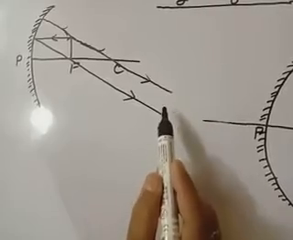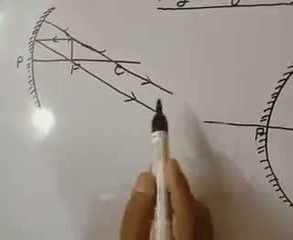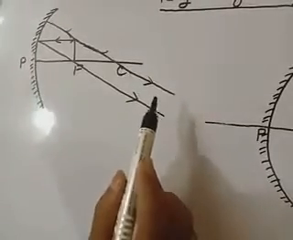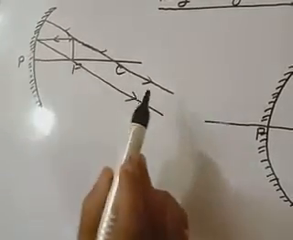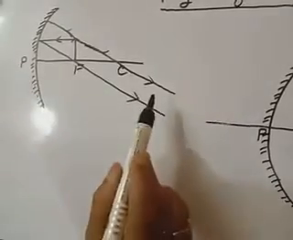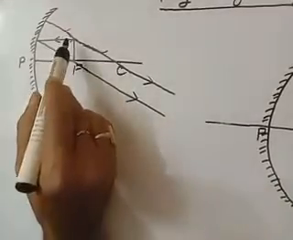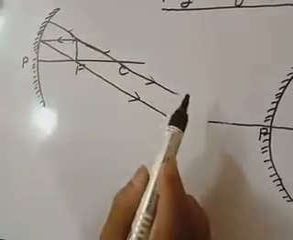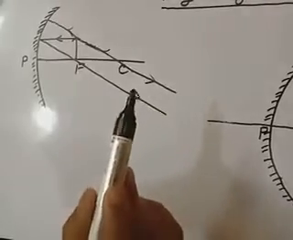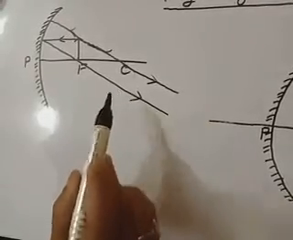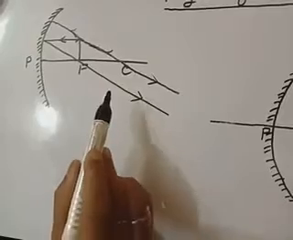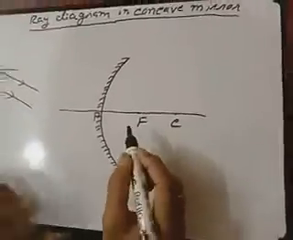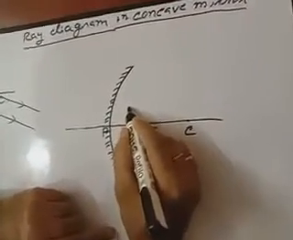We cannot see whether it is erect or inverted, but since in the concave mirror all real images are inverted, we will consider it inverted. Then finally what will we conclude? If an object is placed at principal focus, then the image will be formed at infinity. It is highly enlarged, real and inverted. Clear? Now the last point: if the object is placed in between the pole and principal focus.